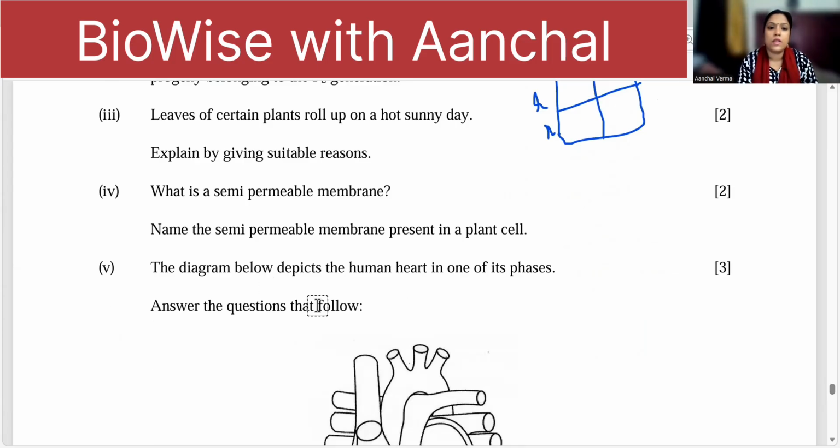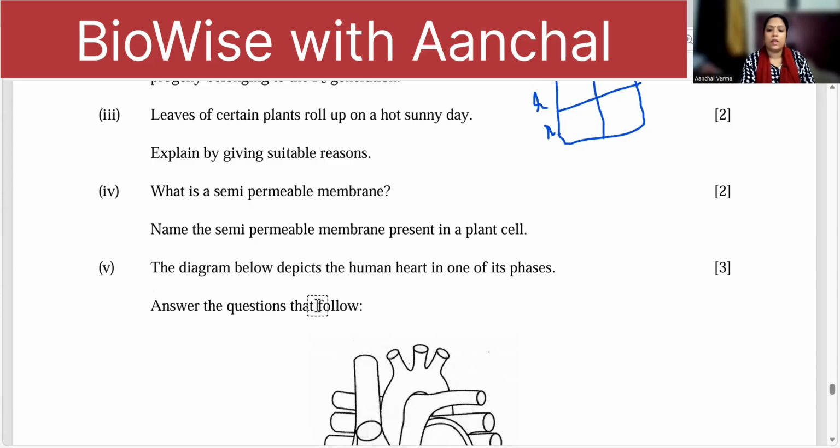Right? What is semi-permeable membrane? The membrane which allows selective movement of the molecules across the membrane is called a semi-permeable membrane. It's a living membrane. Name the semi-permeable membrane present in the plant cell. The cell membrane or plasma membrane of the plant cell is the semi-permeable membrane, and the freely permeable structure will be the cell wall.